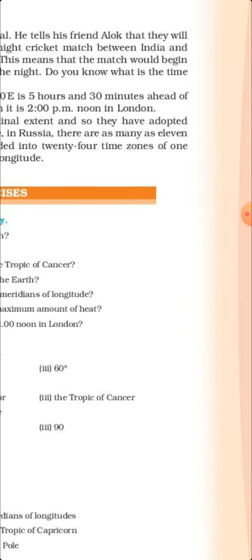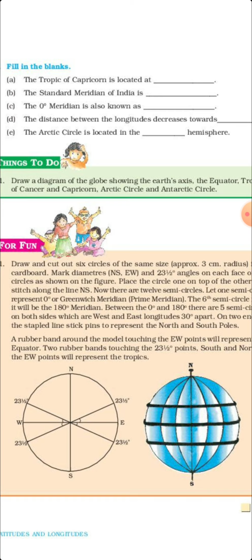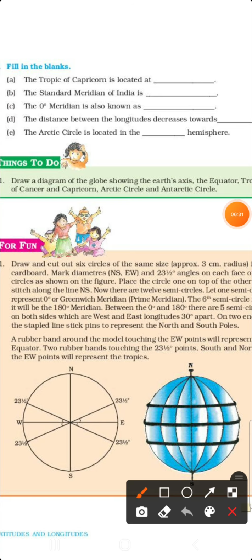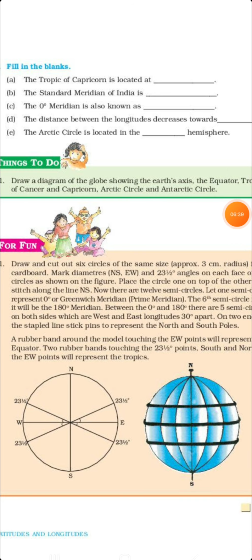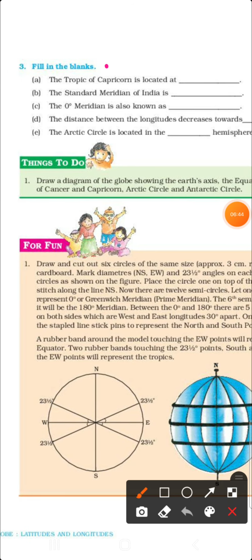Then comes the next type of questions. Fill in the blanks. Tropic of Capricorn is located at 23 and half degree south.